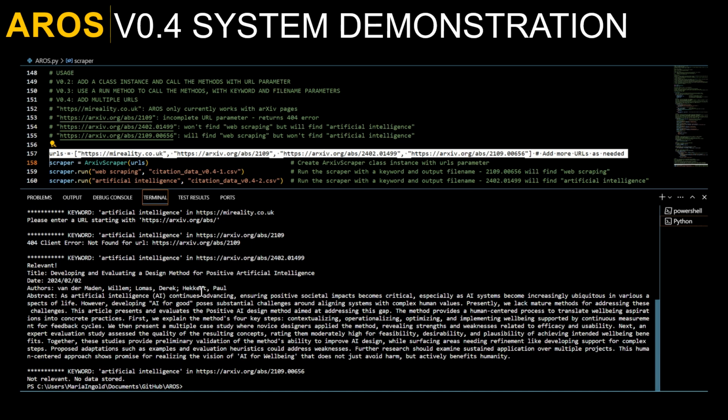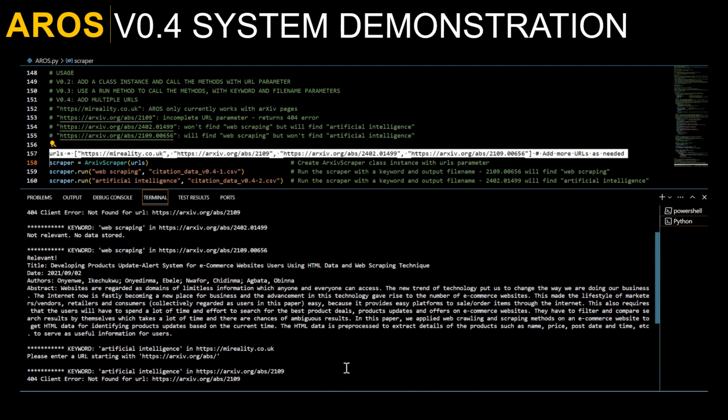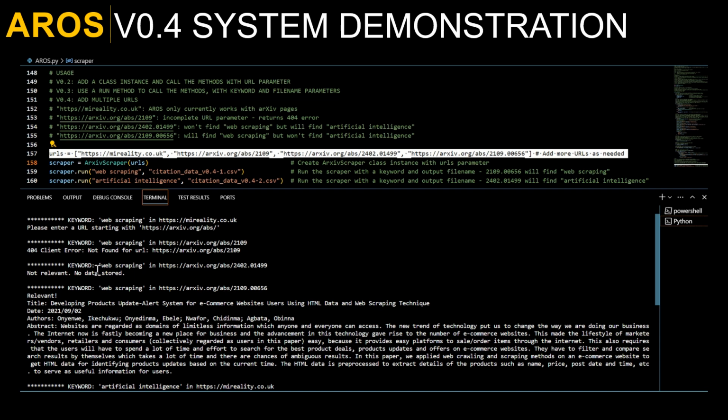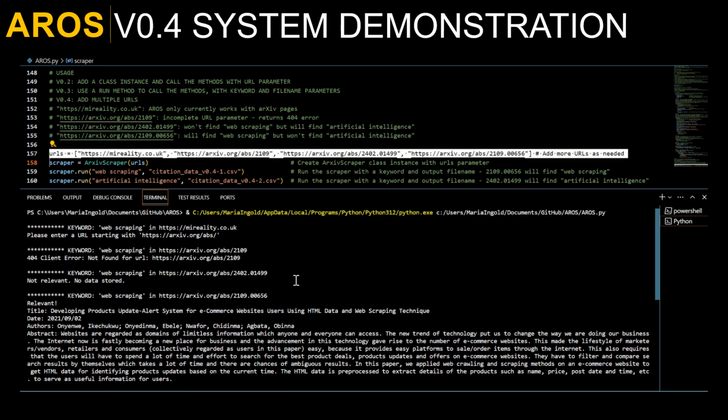The third URL will find artificial intelligence. And the fourth will find web scraping. Errors and explanations are provided if the phrases are not found.